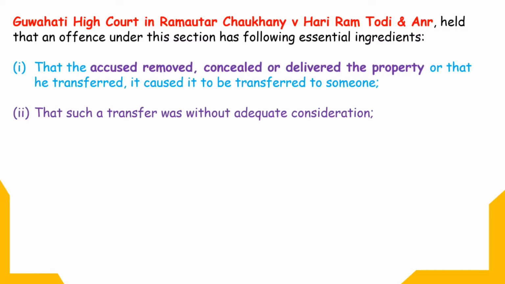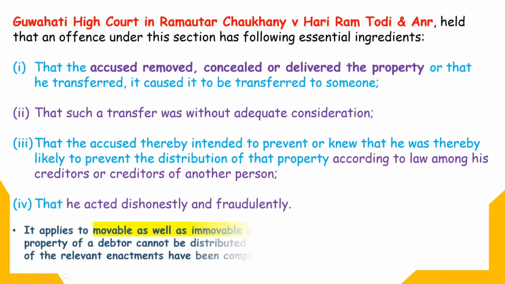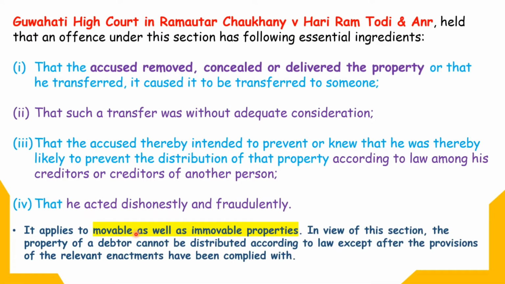We can consider that. Third is that the accused thereby intended to prevent or knew that he was thereby likely to prevent the distribution according to law among his creditor or creditors of another person. The fourth is that he acted dishonestly or fraudulently. It applies to both movable as well as immovable property.